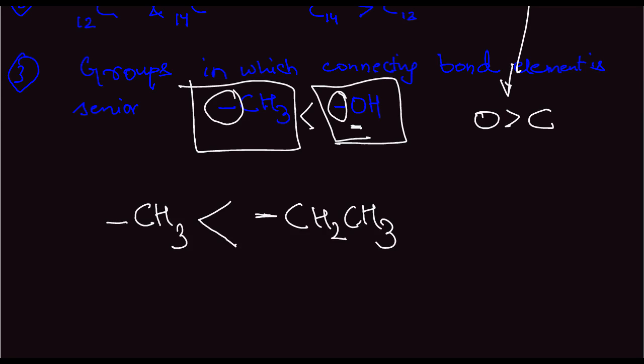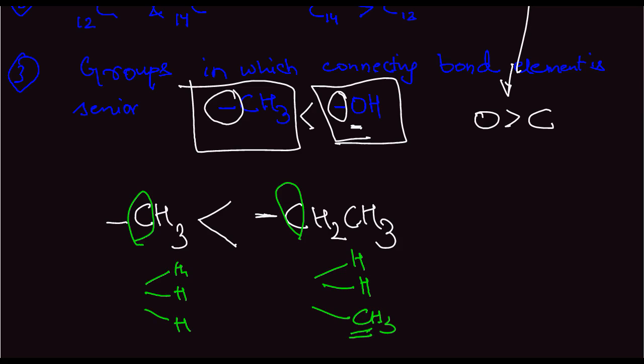The reason is the first element here is carbon and here also is carbon. So next we go to the other bonds. So here the three hands contain hydrogen, hydrogen and hydrogen. Here there are two hydrogens and one CH3. So this carbon is senior as compared to hydrogen, and therefore this group is senior. Okay, so this is all about seniority.